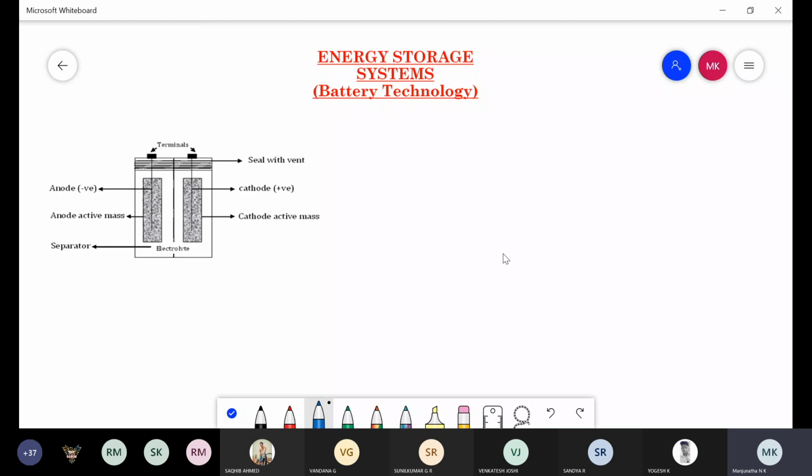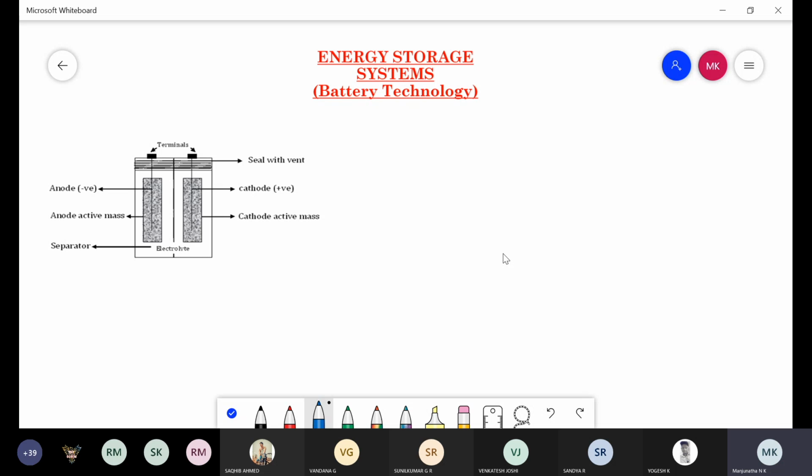Good morning, dear students. In the last class we discussed Module 1: electrochemistry and energy storage systems. In that we discussed electrochemistry, where we studied how chemical energy is converted into electrical energy, types of electrochemical cells, in which we studied the galvanic cell, then how to determine electrode potential by using the Nernst equation. For that we studied the derivation of the Nernst equation.